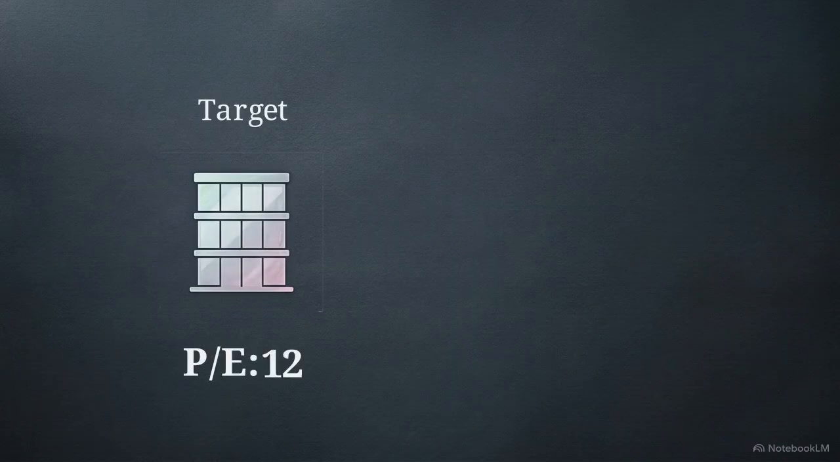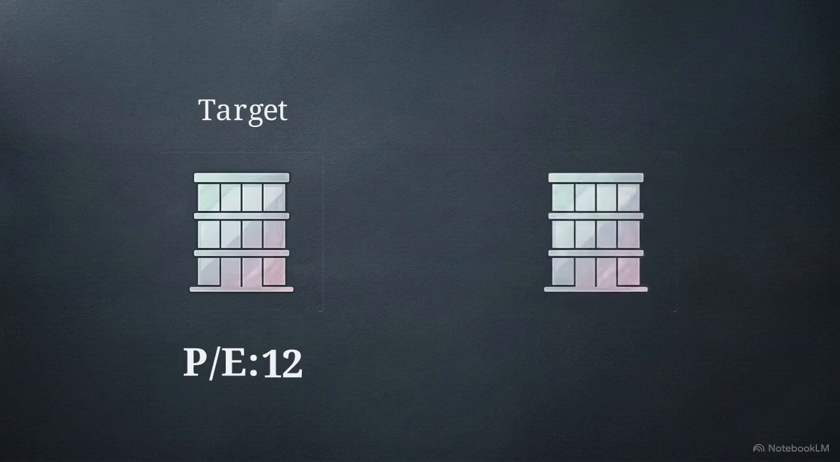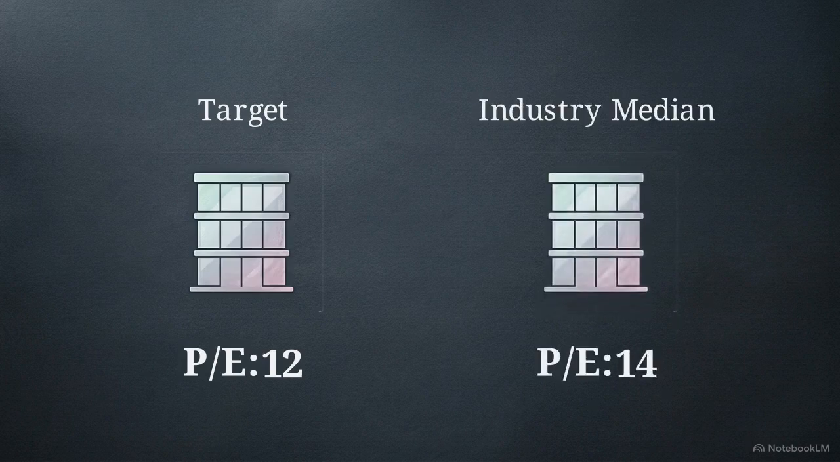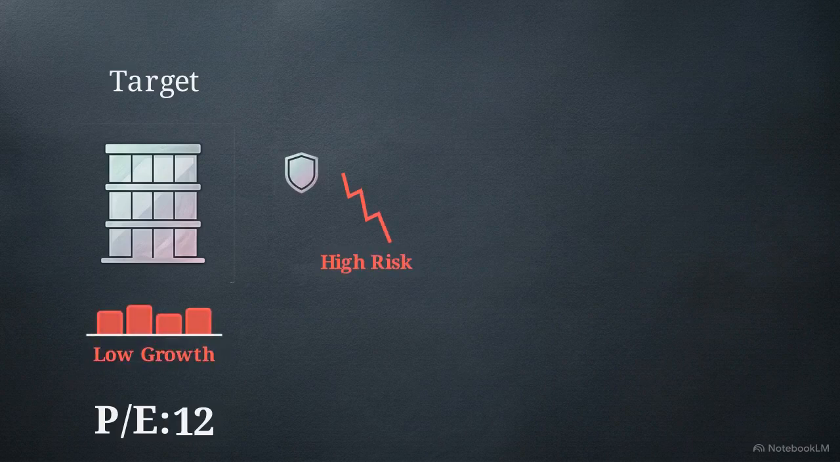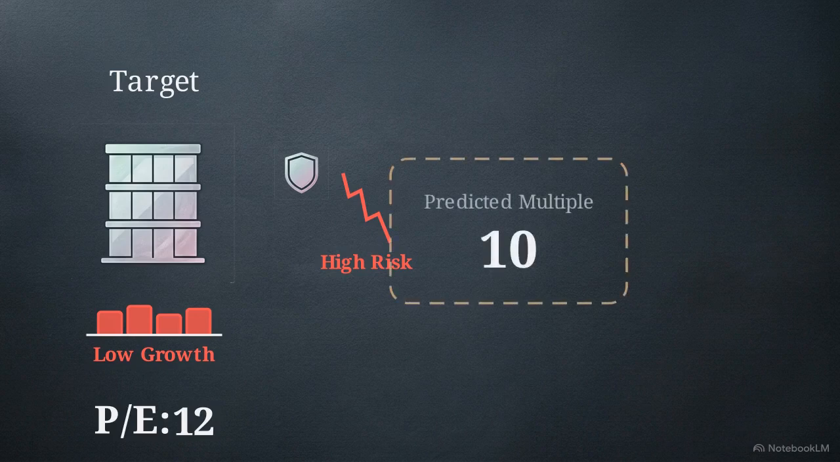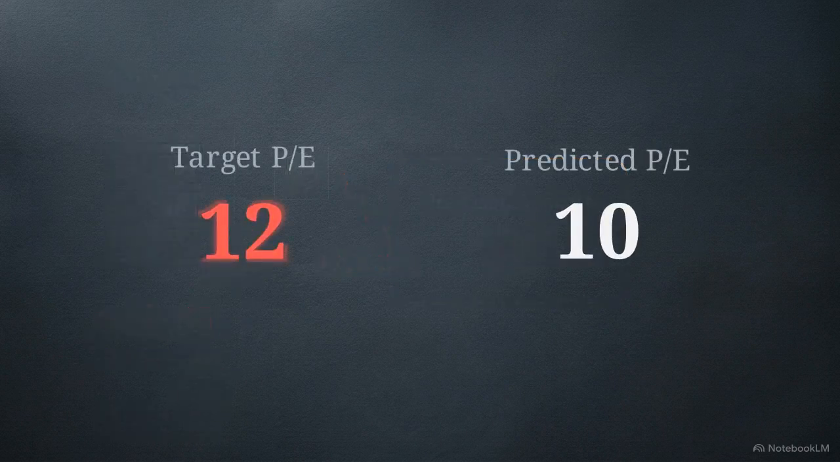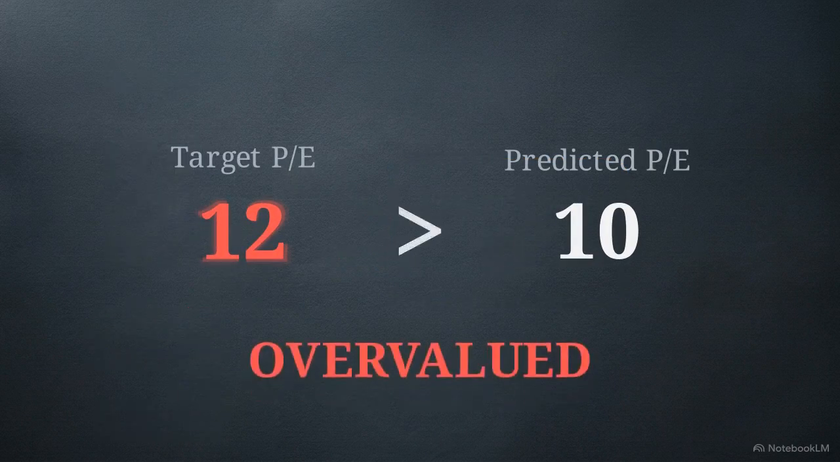Suppose our target firm currently trades at a PE of 12, while the industry median PE sits at 14. At first glance, it looks like a bargain. But when we apply step 4 and look under the hood, we find the target has significantly higher risk and lower expected growth than its median peers. Because of these weak fundamentals, our regression and adjustments dictate that the target's true predicted multiple should actually be 10. Even though the target appears cheap by trading at 12 compared to the median of 14, its fundamentals demand it trade at 10. It is actually overvalued.